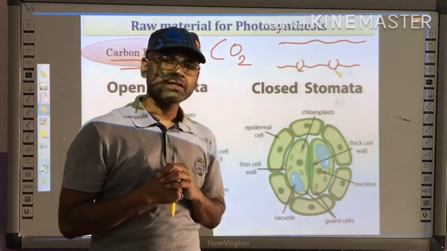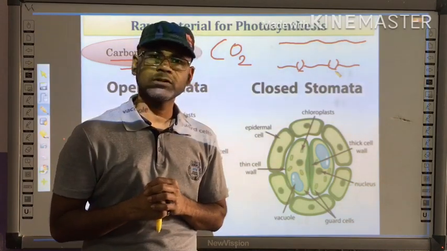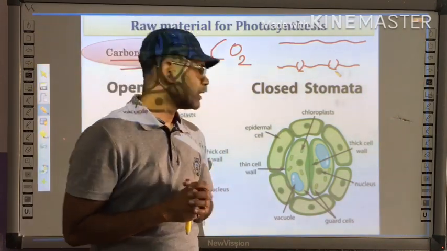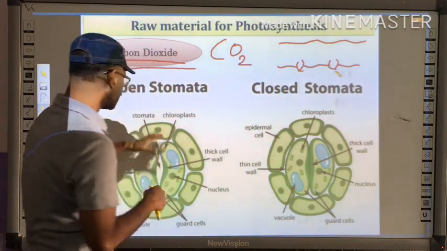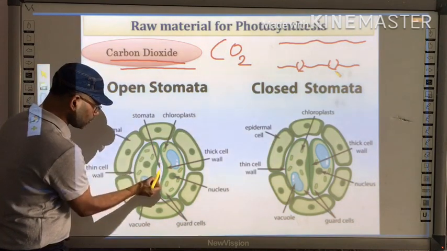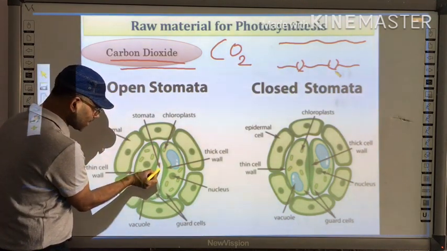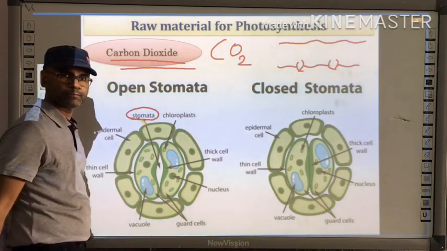Let us first of all discuss the structure of the stomata, and then we will go to the functioning of the stomata. If you see the fine detailed structure, this is a stomata. This central part, the opening that you can see, is termed the stomata.